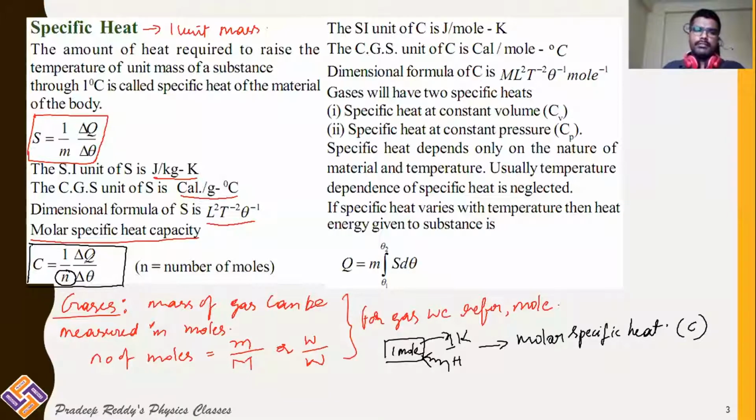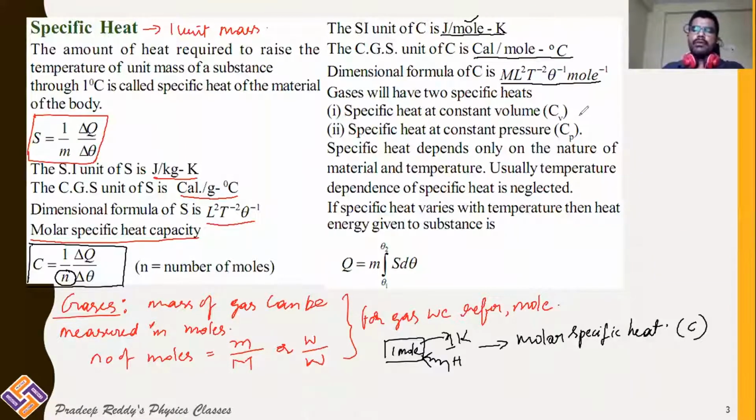And what about the unit of this? Unit will be the same, joule, but instead of kg or gram, you will be taking mole for molar specific heat. And in CGS unit also, calorie per mole degree Celsius. Dimensional formula will remain the same, but in the denominator instead of mass m, there will be mole written.